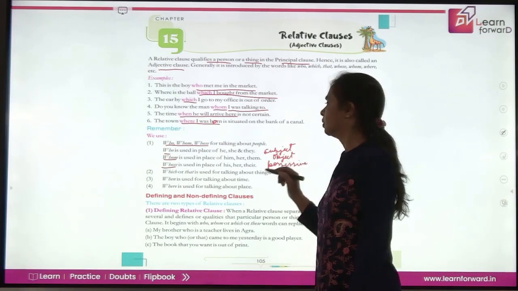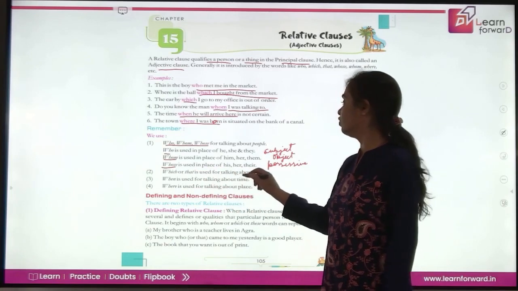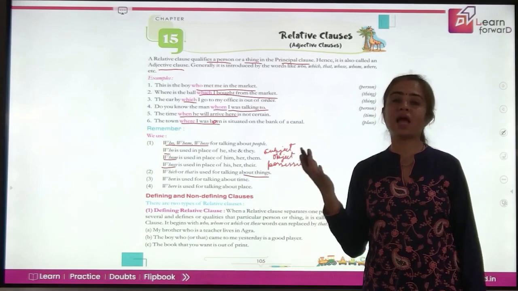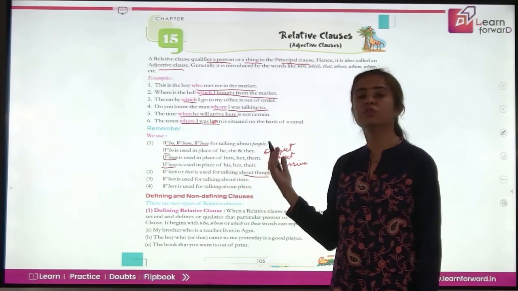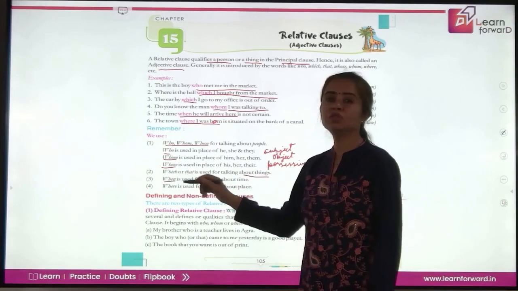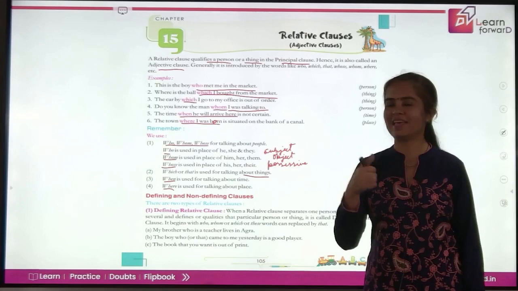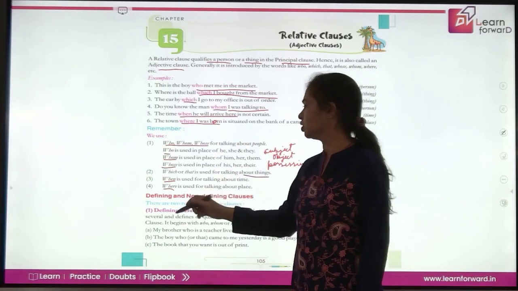Coming to next is which or that. Which is used when we talk about things. That is generally used when we talk about persons and things together, and which is specifically used for things. When is used when we talk about time, and where is used when we talk about place. So you have to just remember these conjunctions.